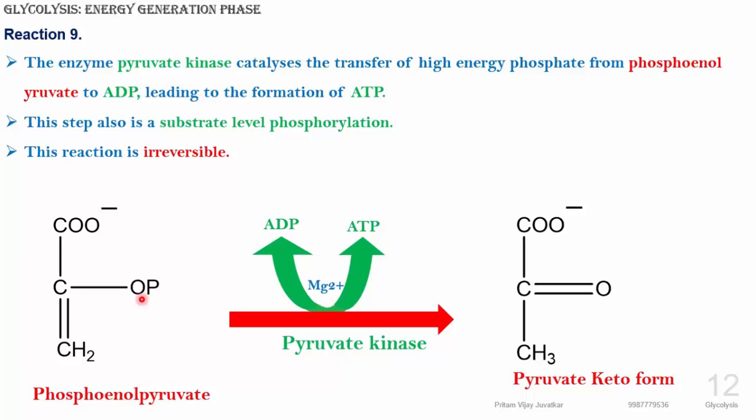Now in the two successive reactions, 1 ATP is formed each, but the substrate is 2, so 2 ATPs are formed.